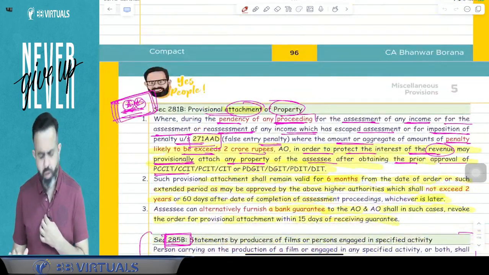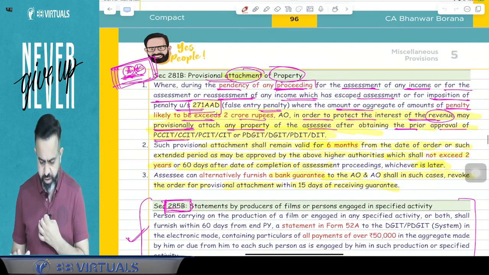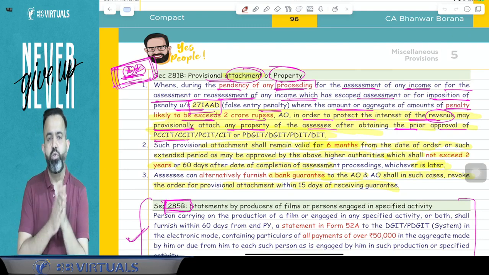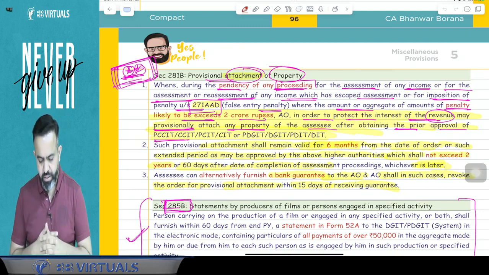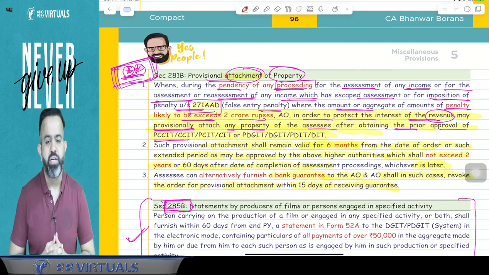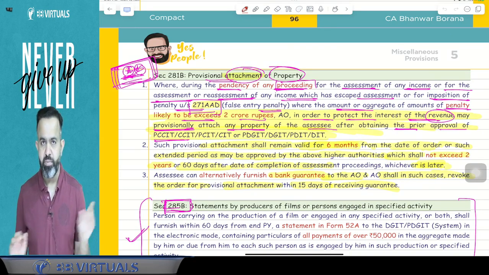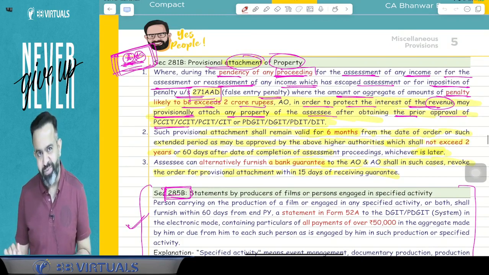After that, provisional attachment of the property, and this is a very expected question in the examination. For 2-3 marks or 4 marks, they may ask you when provisional attachment is possible. And there were some questions in the homework also, I think. Sharlena, there were some questions in the homework. Hope you have completed those questions.